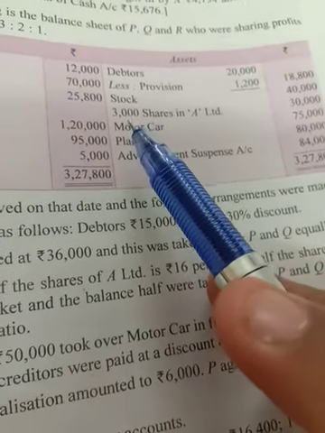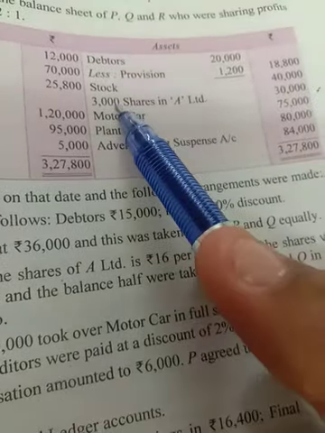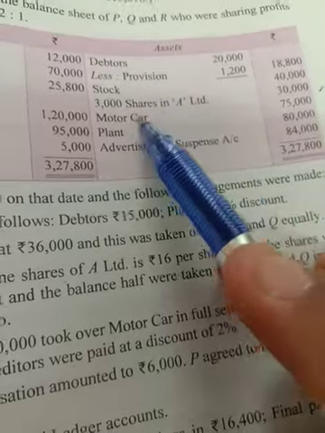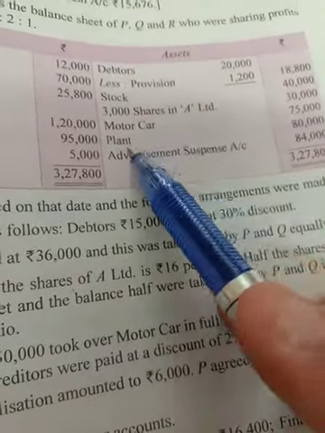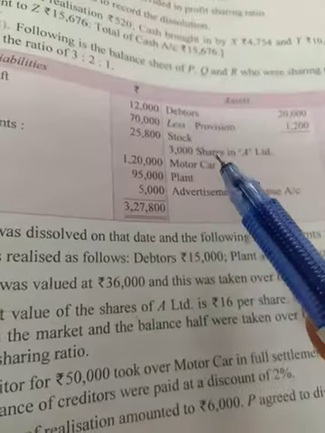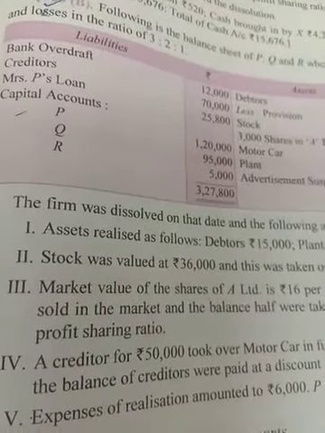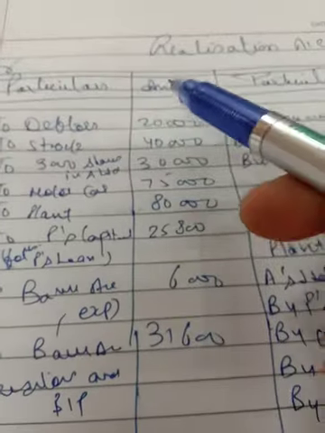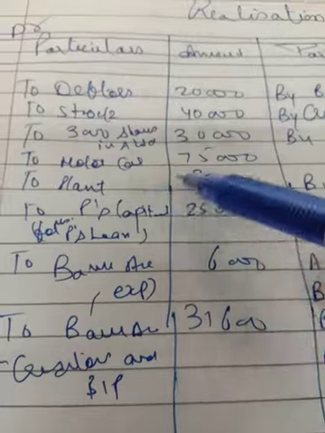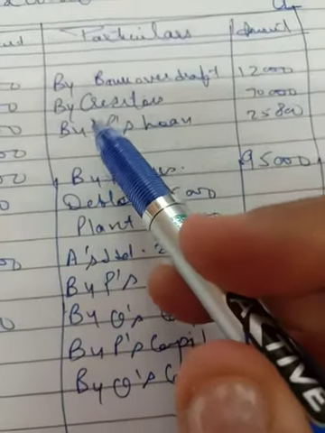As in the previous question, I use the cash account because the cash account is given, so I can't use a bank account over there. So there are 3000 shares in A Limited, so you have to write in the same way, 3000 shares in A Limited. Motor car, plant, and this is a fictitious asset which is to be distributed among all the partners, PQR, in the ratio 3:2:1. So first you have to transfer the balance to the realization account. So here is the transfer of balance to the realization account: debtors, stock, 3000 shares in A Limited, motor car, plant, and here the liabilities: by bank overdraft, by creditors, by